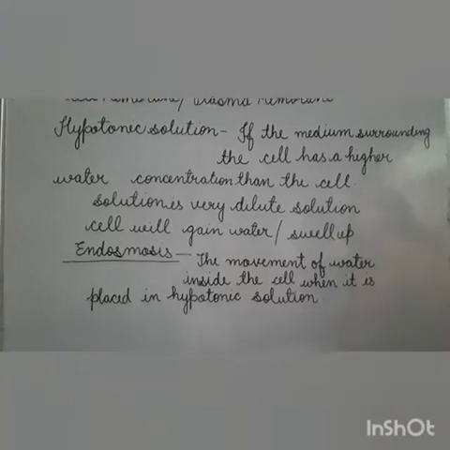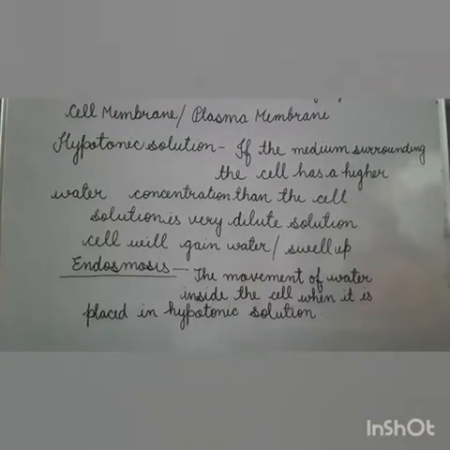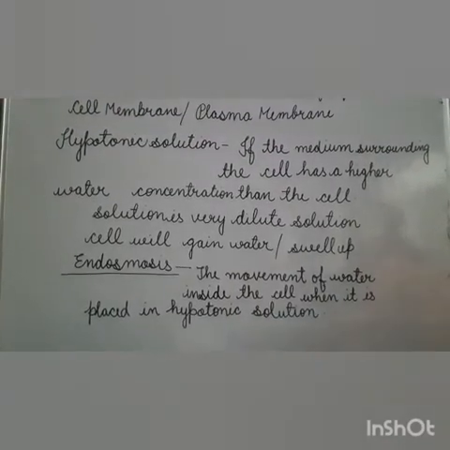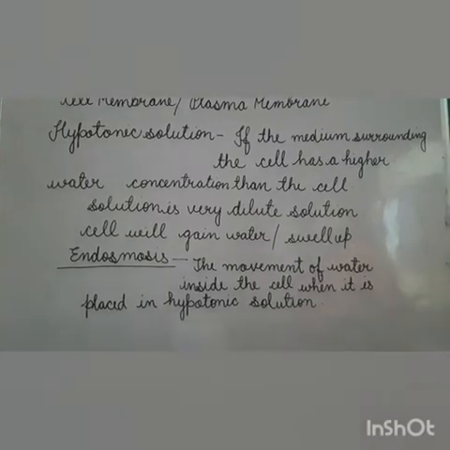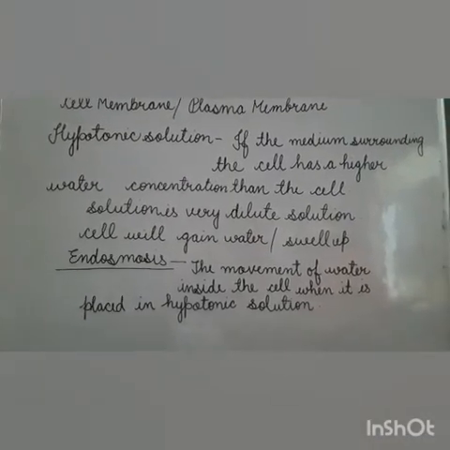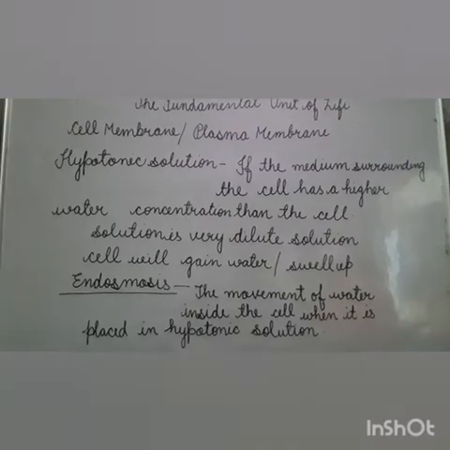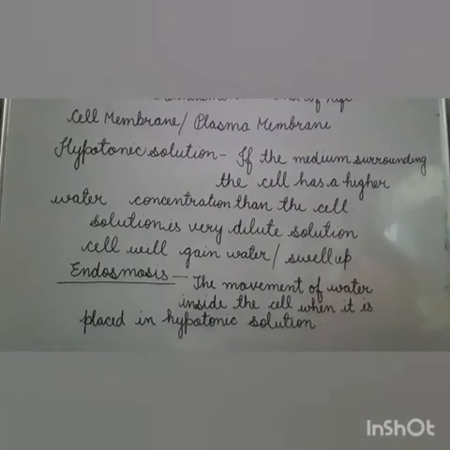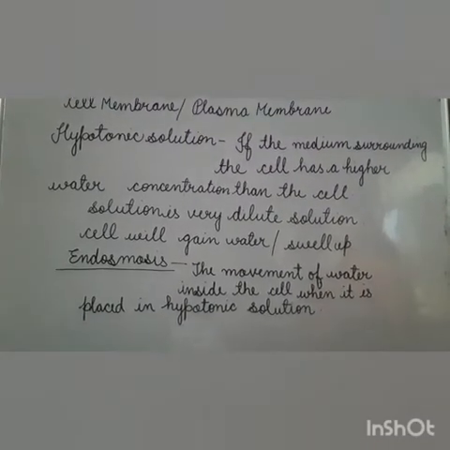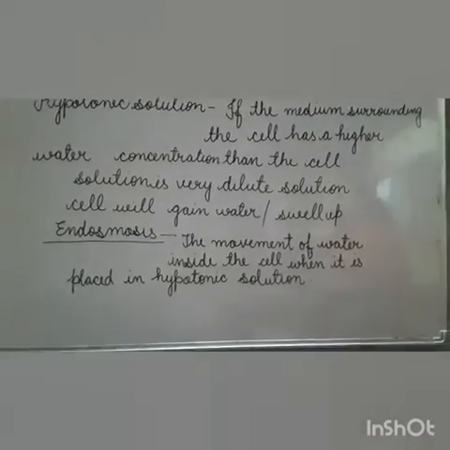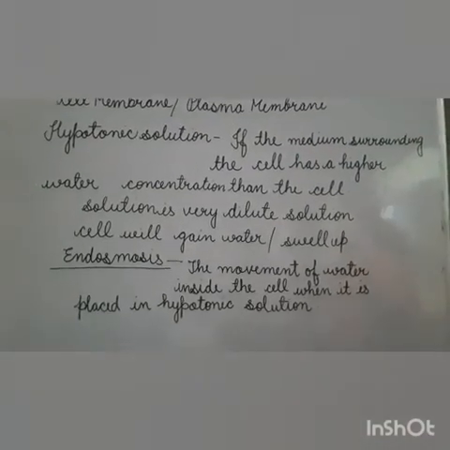This is called endosmosis. Endosmosis is the movement of water inside the cell when it is placed in a hypotonic solution.